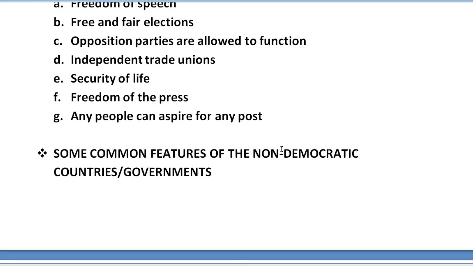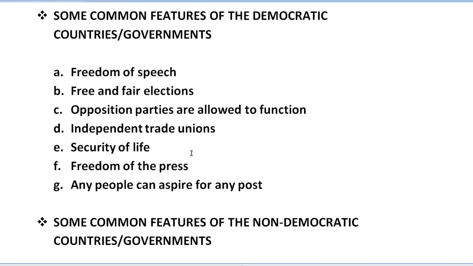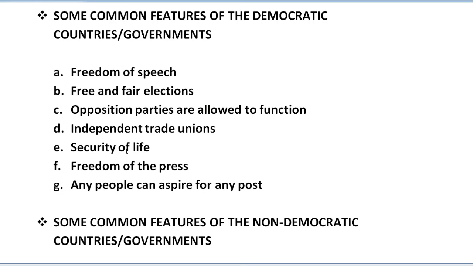After that, the next heading we have is some common features of non-democratic countries. First of all, we have to understand that throughout the world there are two types of government: democratic governments or democratic countries, and non-democratic countries or non-democratic governments. Under this, what are the features? Just opposite of what we have here.